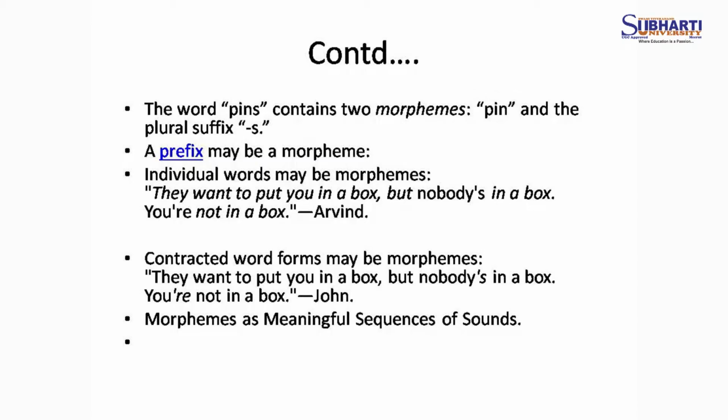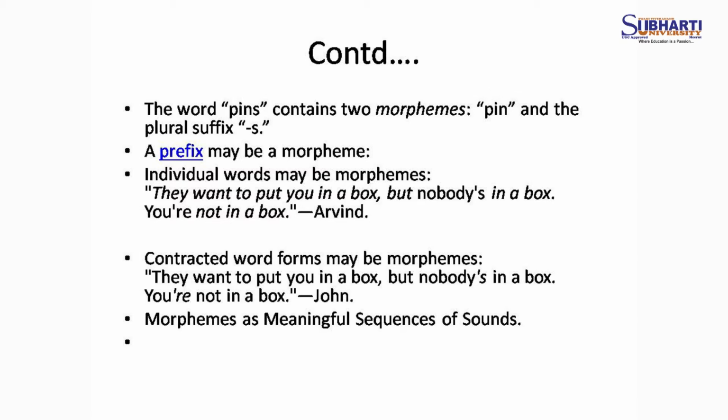So, morphemes are meaningful sequences of sound. In this sentence, that was a contracted word form. They want to put you in a box, but nobody in a box.